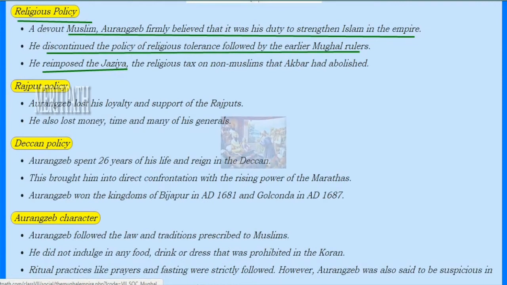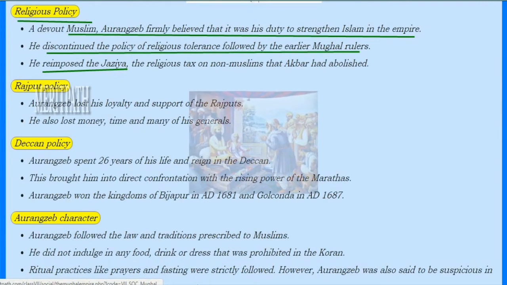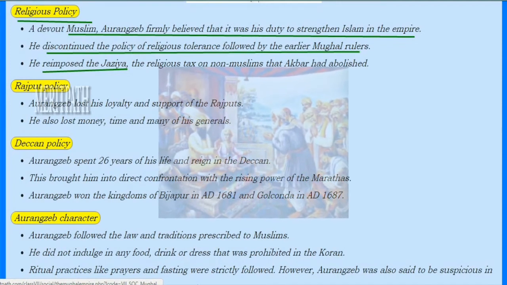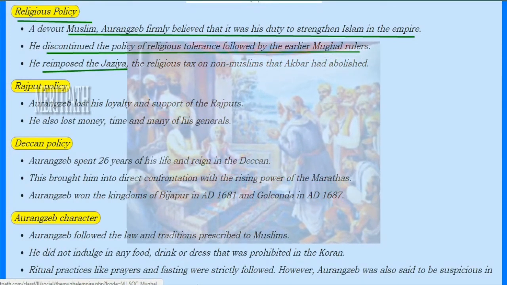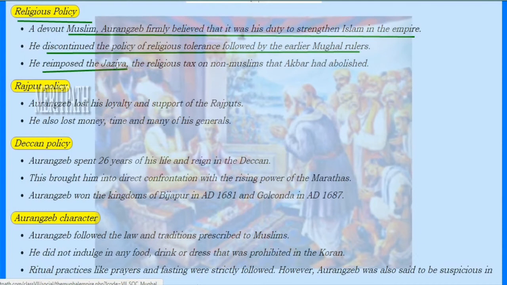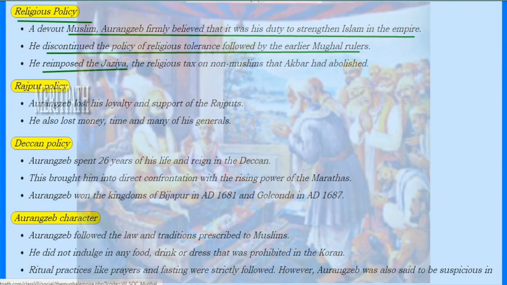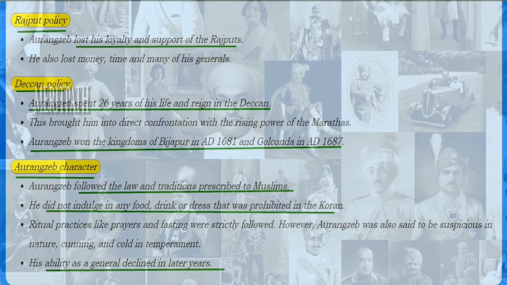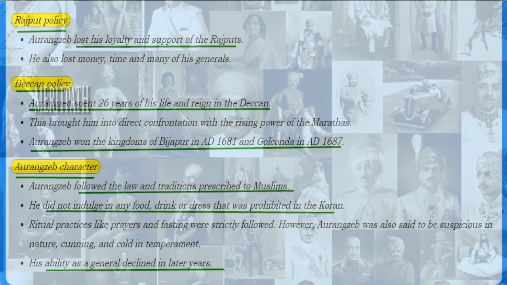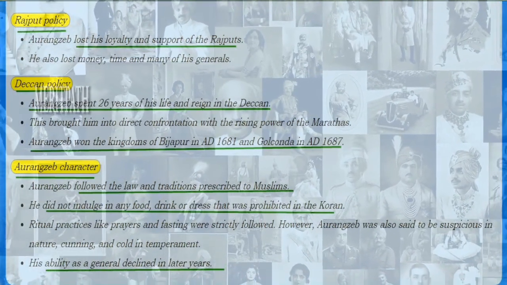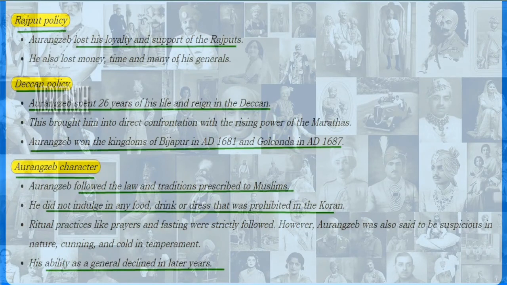Next is religious policy. Aurangzeb was a Muslim and he believed that it was his duty to strengthen Islamic rule in his empire. So he discontinued the policy of religious tolerance, which was followed by the earlier Mughal rulers. He reimposed the jizya, the religious tax on non-Muslims that Akbar had abolished. Rajput policy: Aurangzeb lost the loyalty and support of the Rajputs. He also lost money, time and many of his generals.